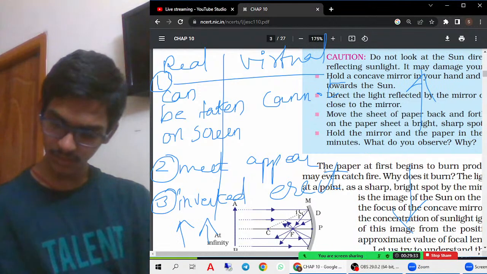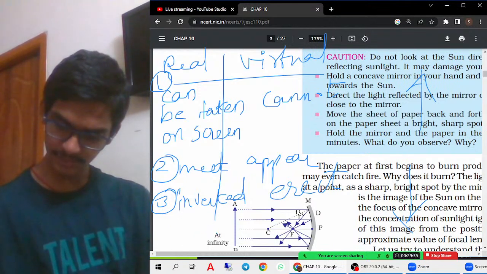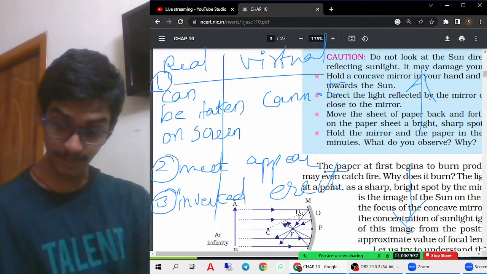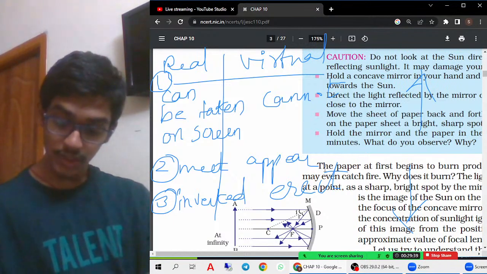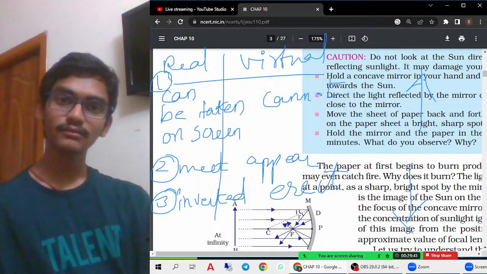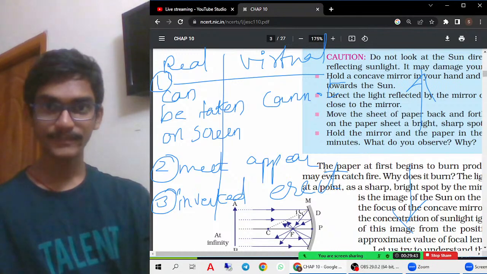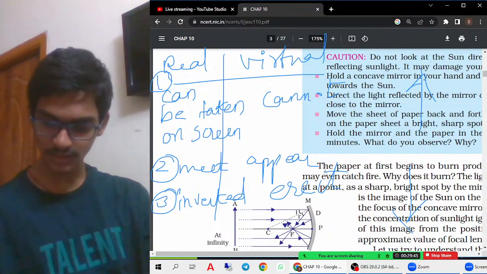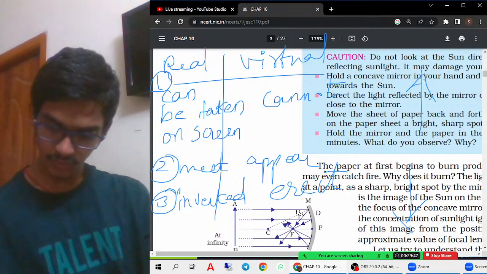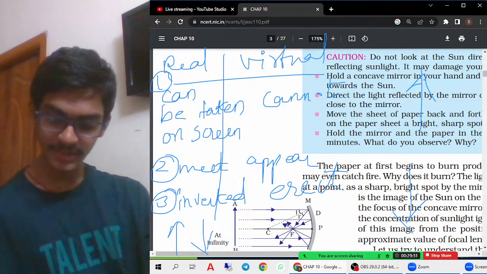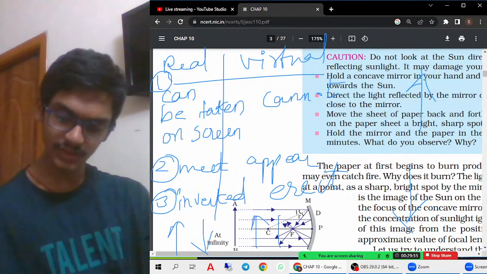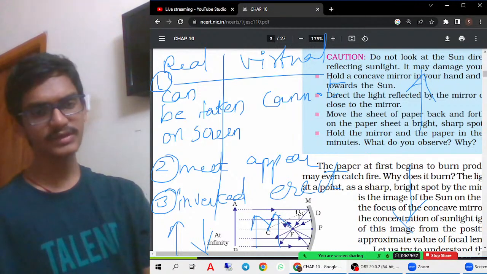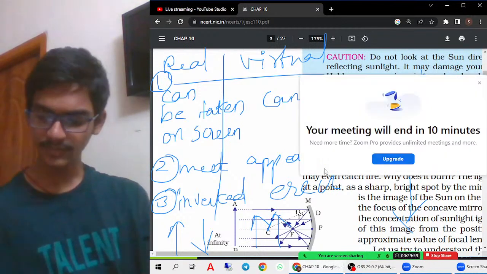I'll draw the image. You can draw an example also. For drawing, you will not get extra marks, but the presentation would be nice. You can impress the teachers with your presentation. If the image is like this, the object is like this. Whereas if the image is straight, the object and image both will be straight. You can remember it like this.